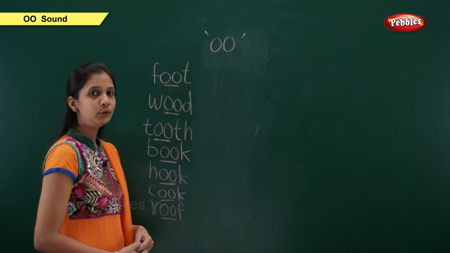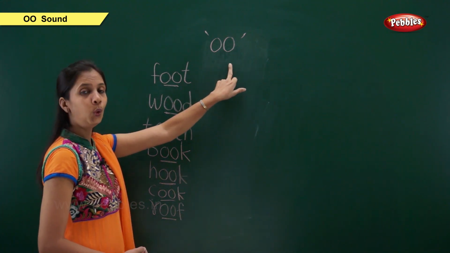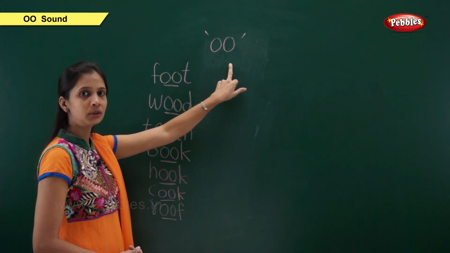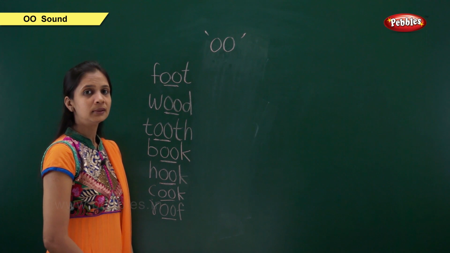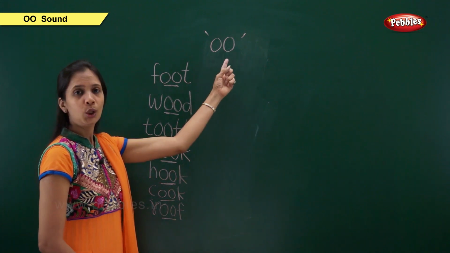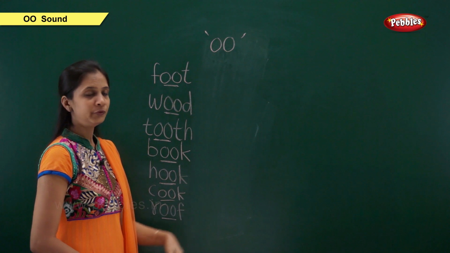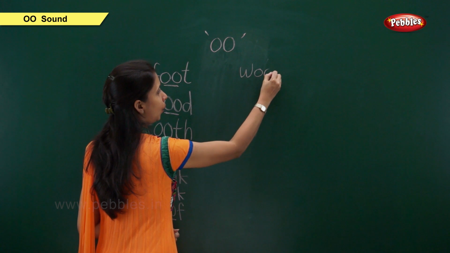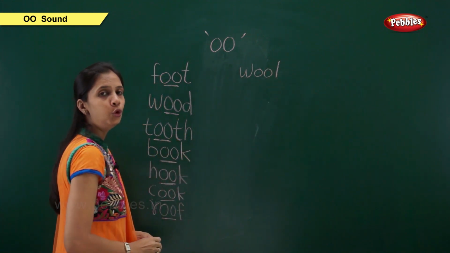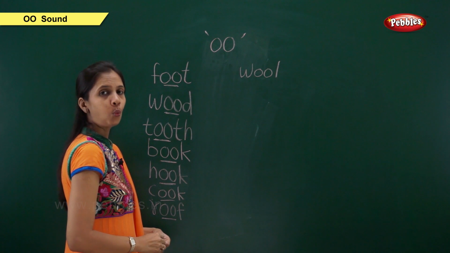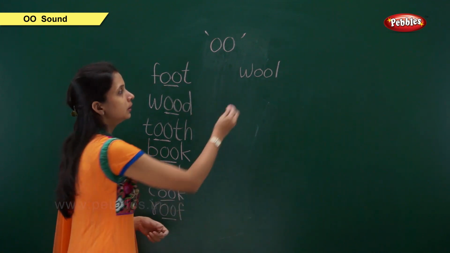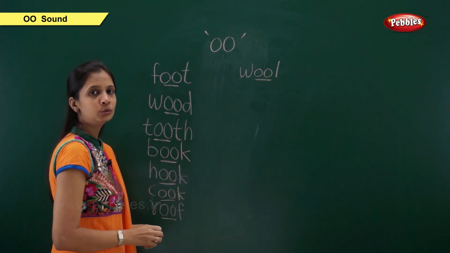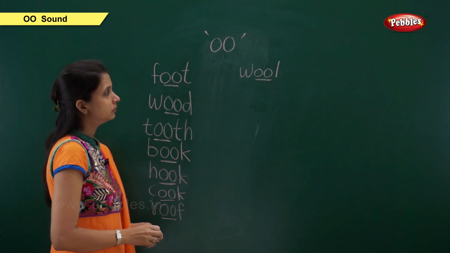Now, we are going to learn about long OO sound. Okay. It is also long U sound. So, let us see some examples of long OO sound. First, W-O-O-L, wool. Here, this OO sound is long sound. So, wool.